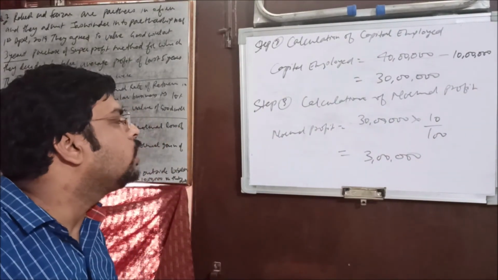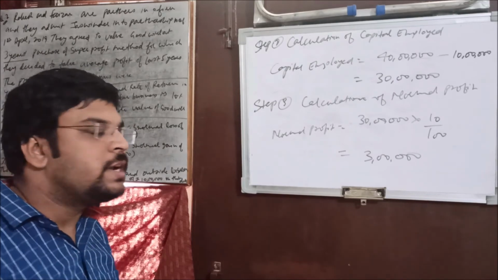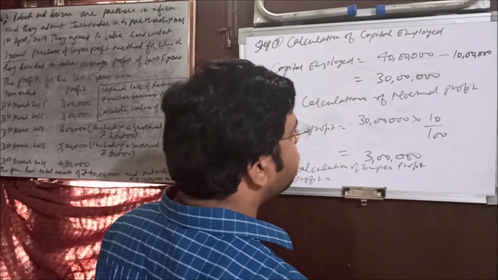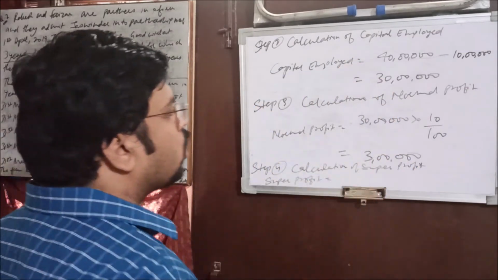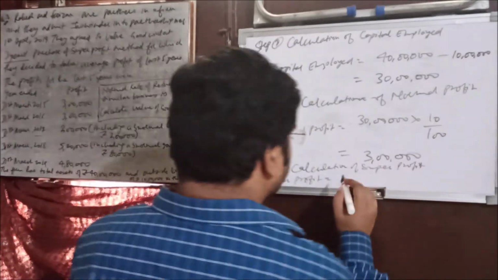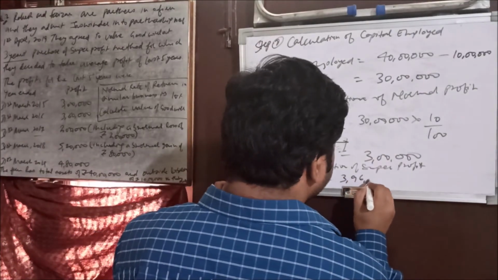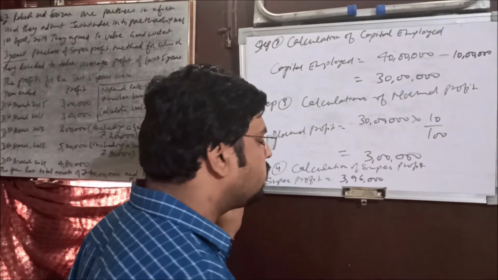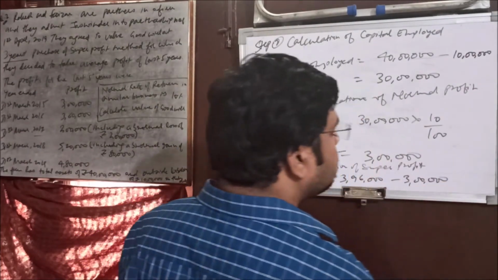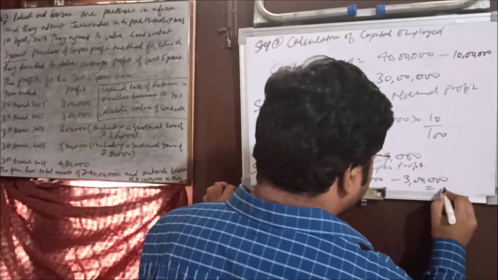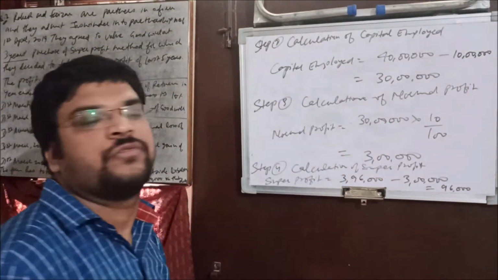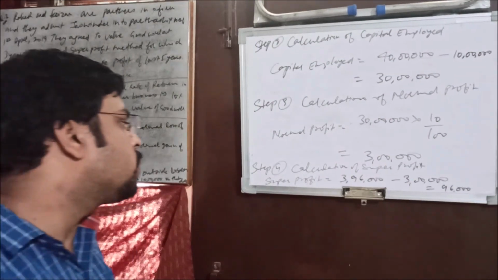Now the step 4 is what? Calculating super profit. So super profit, how will it be calculated? We'll deduct normal profit from actual profit. So what was the actual profit? We calculated that, 3,96,000. It was the actual average profit, and we'll deduct the 3 lakh, that is normal profit, and what we get? 96,000, that is super profit.